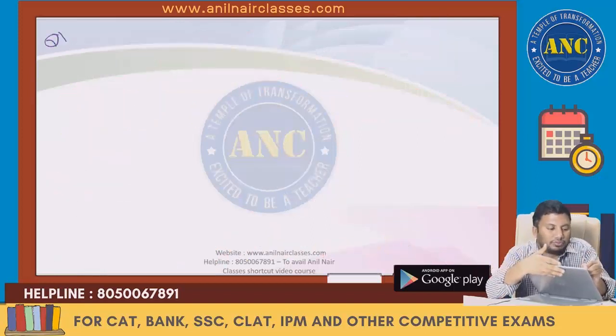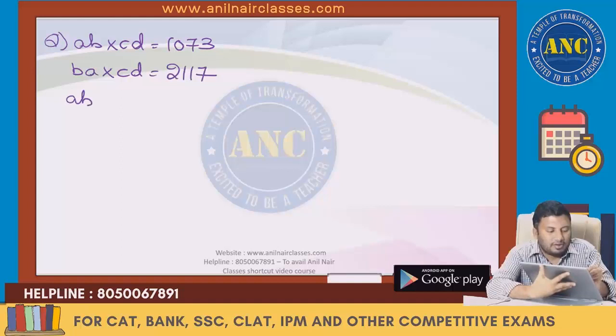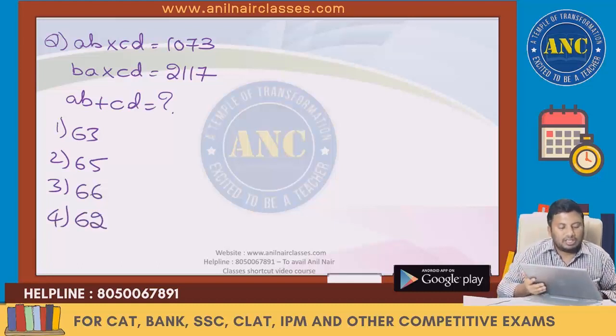AB into CD is equivalent to 1073. BA into CD is equivalent to 2117. AB plus CD is equivalent to 63, 65, 66, 62.